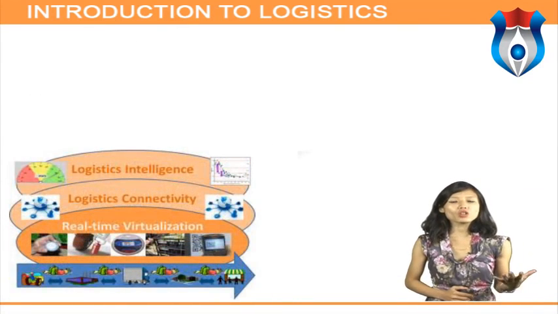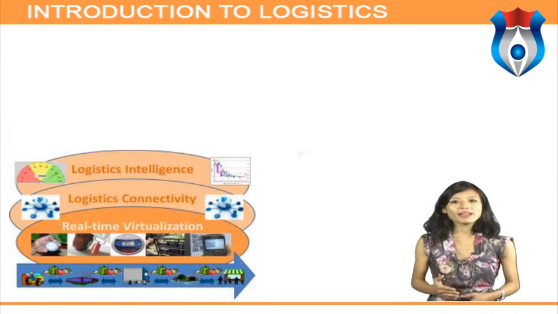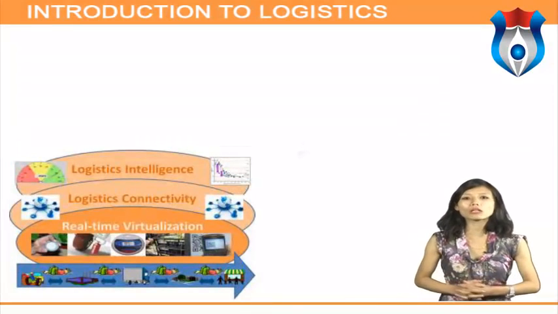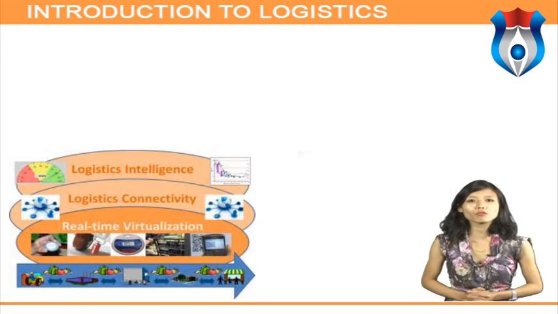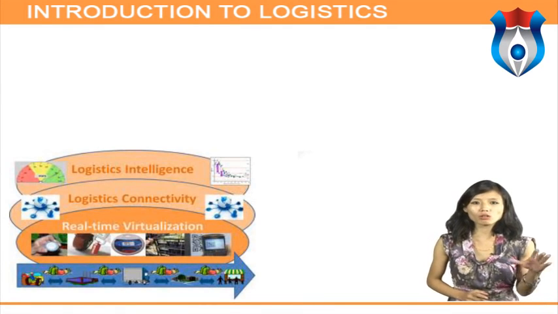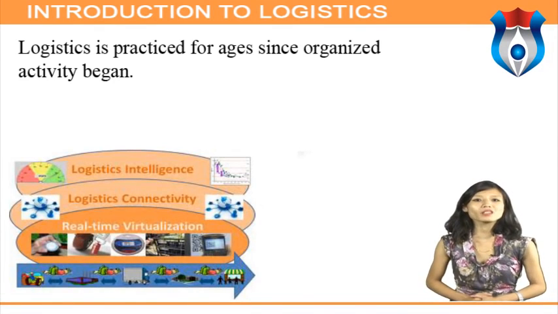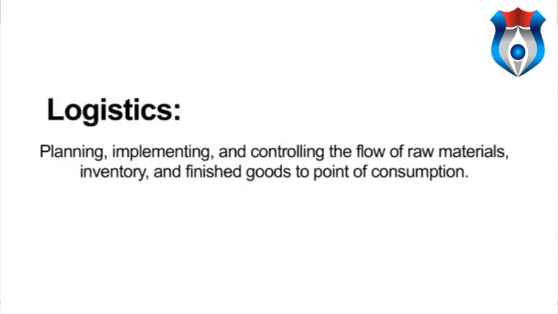The formal definition of the word logistics, as per the perception of the Council of Logistics Management, is the process of planning, implementing and controlling the efficient, effective flow and storage of goods, services and related information from the point of origin to the point of consumption for the purpose of conforming to the customer's requirement. Logistics has been practiced for ages, since organized activity began.